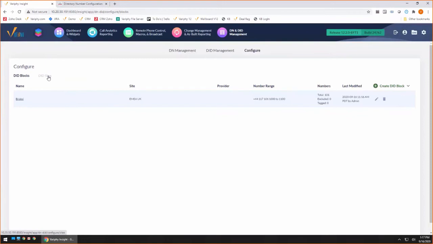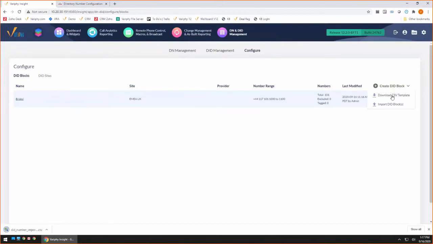So import's a powerful utility because a lot of the people have these things floating around in their environments. It may not be 100% up to date, but that's what we're here for. We're not looking for your extension association. We're just looking for your DIDs, and then we're going to do the extension association for you. So let's go ahead and switch right over to importing DIDs. So when we import DIDs, we can download a CSV template.